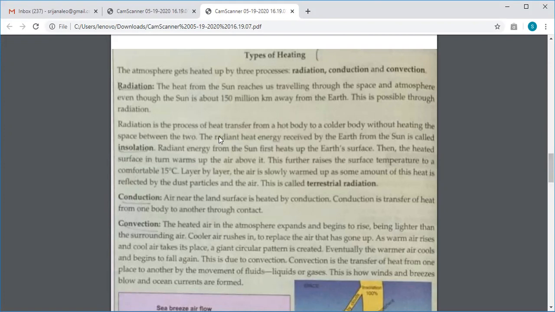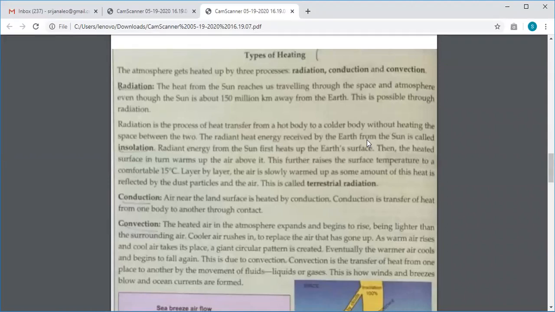Understood? So radiation is the process of transfer of heat from a hot body to a colder body without heating the space that is in between. It has nothing to do with the in between space, it doesn't affect it. It will directly heat the surface or the space that it is supposed to heat.